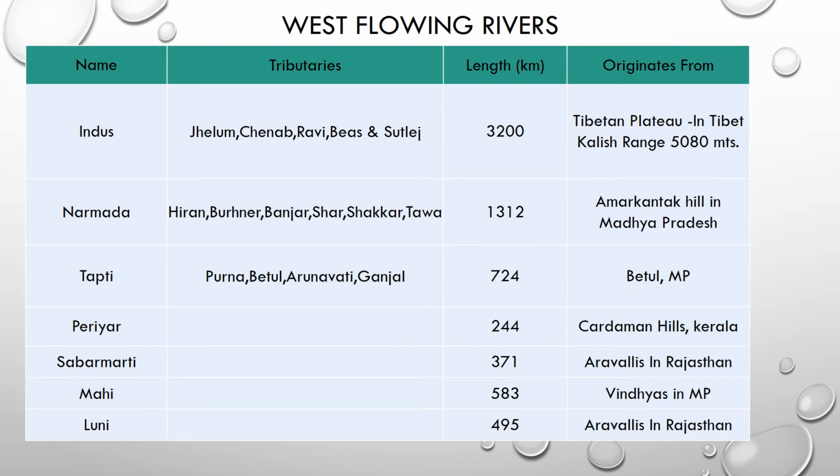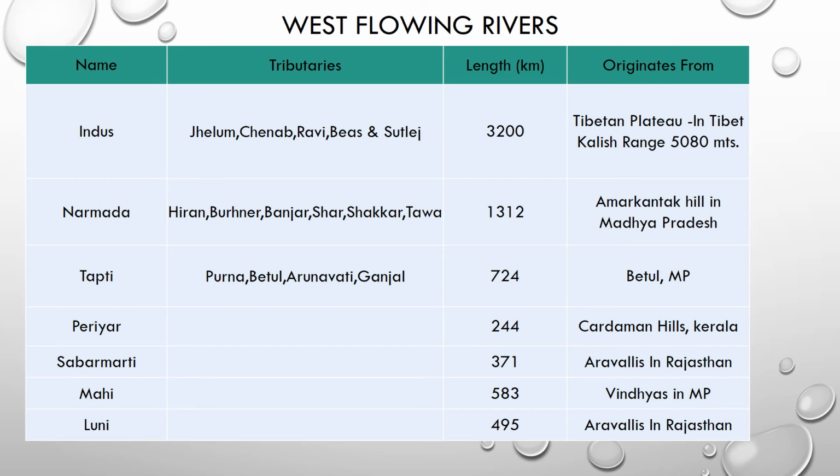Its tributaries are Jhelum, Chenab, Ravi, Beas and Satluj. And the length of Indus River is 3200 kilometers. It originates from the Tibetan Plateau in Tibet, Kailash Range, at 5080 meters.